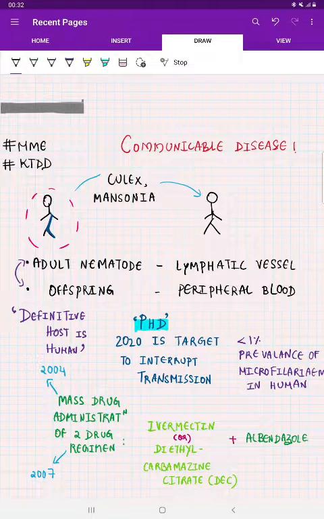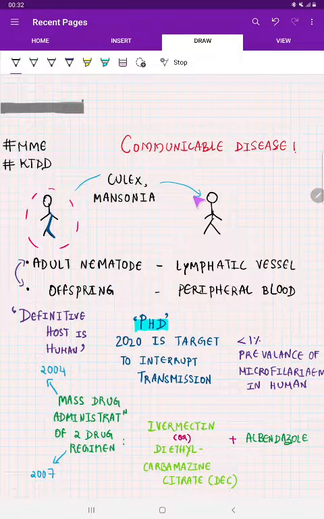And there was one communicable disease wherein the person affected has an adult nematode in the lymphatic vessel. The same person has the offspring of the same adult nematode in the peripheral blood. Yes, the person has the nematode and has its offspring. It means what? The person is a definitive host for that microbe, right?